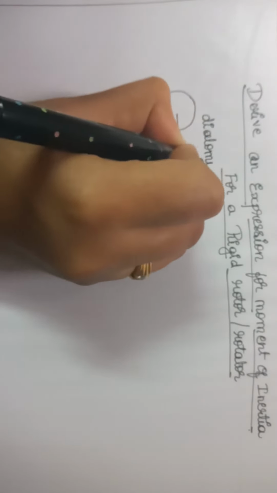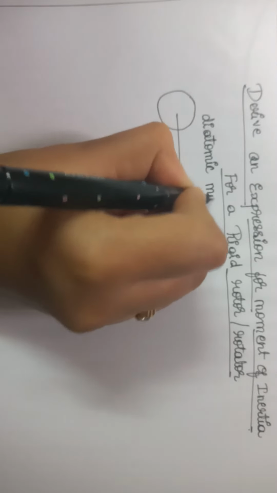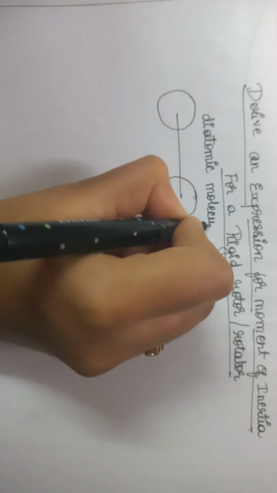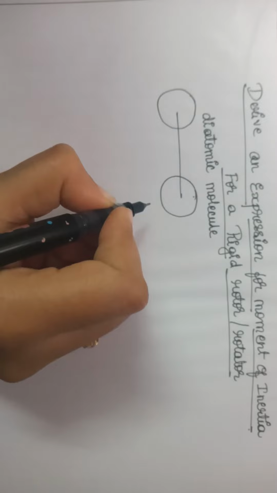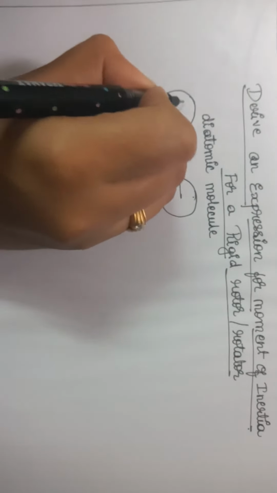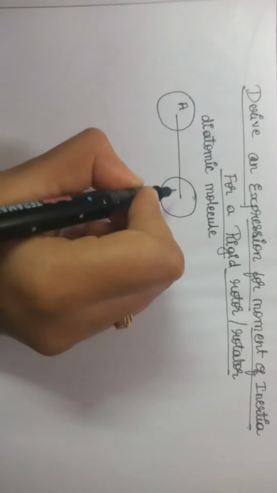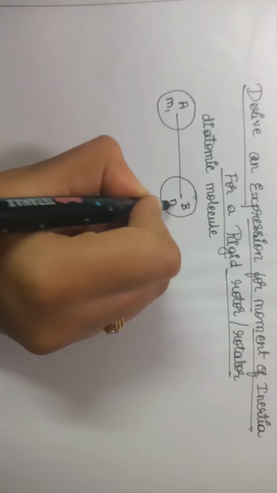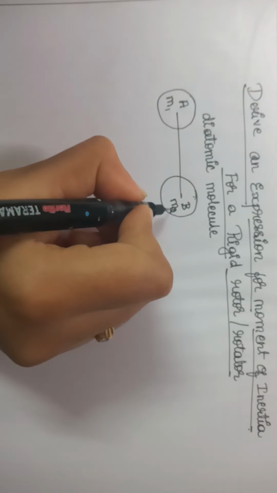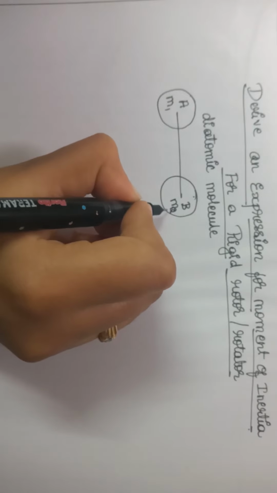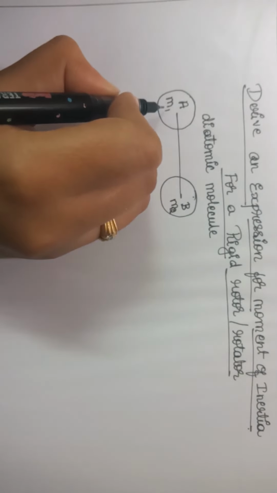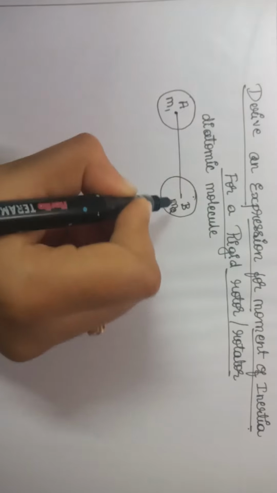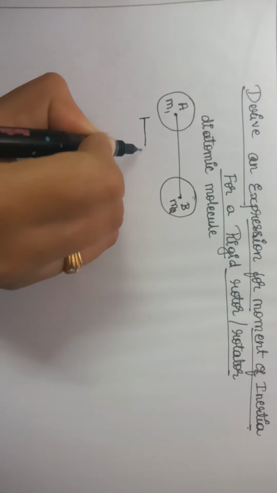For this diatomic molecule we are calculating the moment of inertia expression. Here it is a molecule with atom A and atom B, atom A having a mass m1 and atom B having a mass m2, and this is the total bond length.